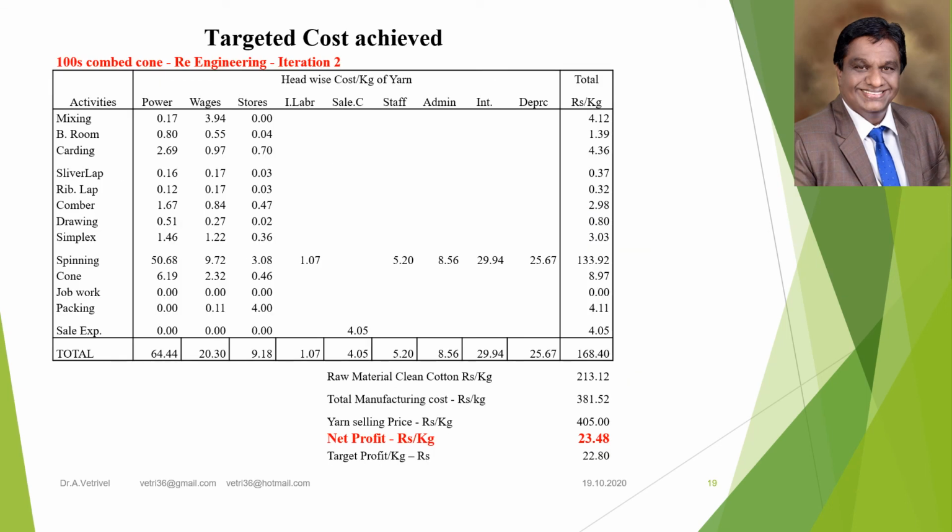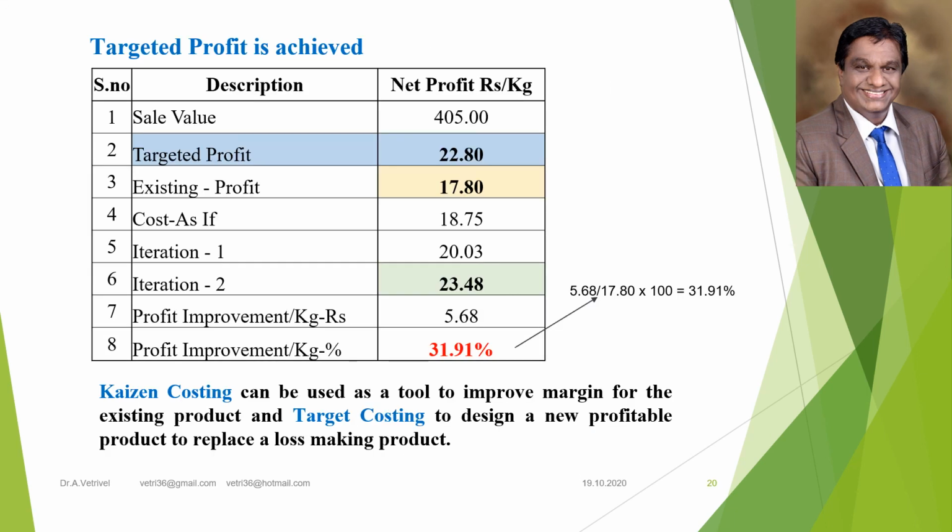This is the product costing of iteration 2. As per the iteration 2 cost drivers, through time-driven activity-based costing, the net profit is calculated at 23.48. It is better than the targeted profit of 22.8, and hence the design is approved. This product will be taken for production with these kinds of cost drivers. The targeted profit is achieved and hence the undercombed cone with the modified set of cost drivers is